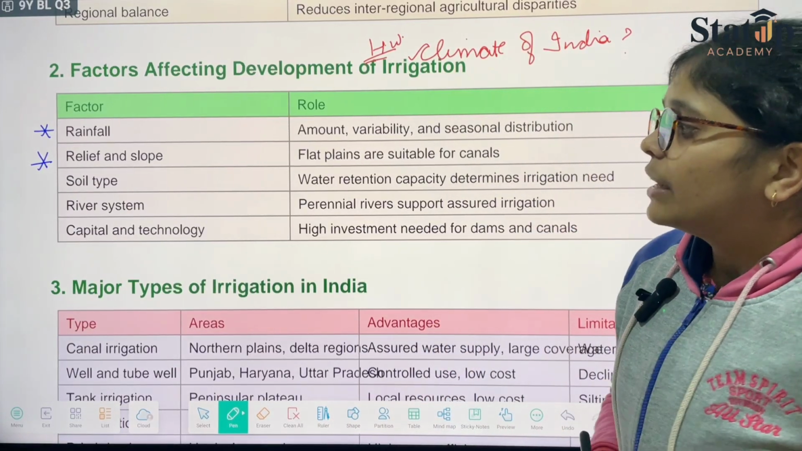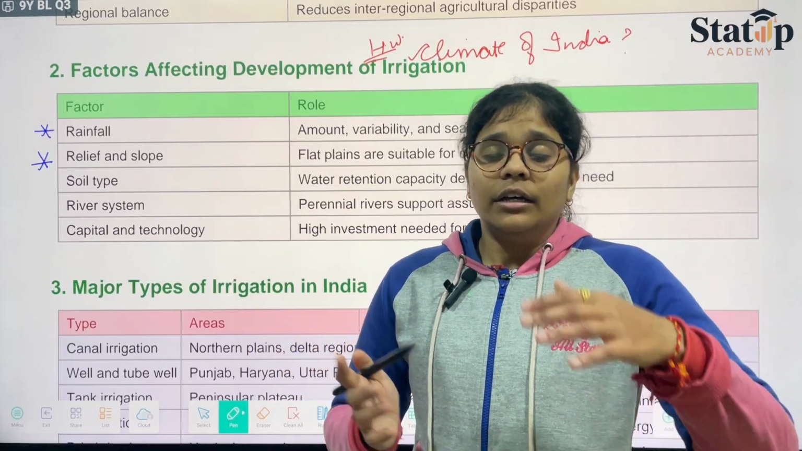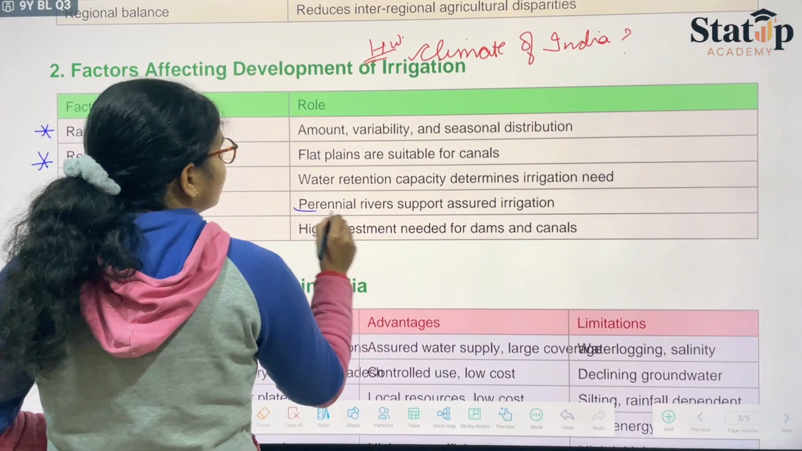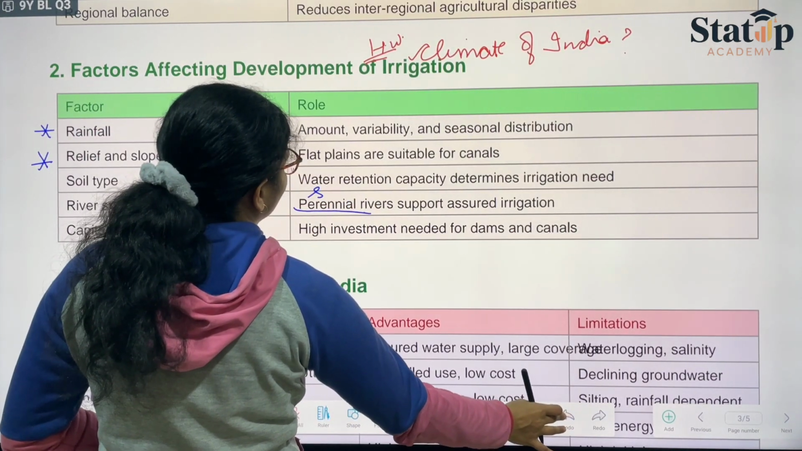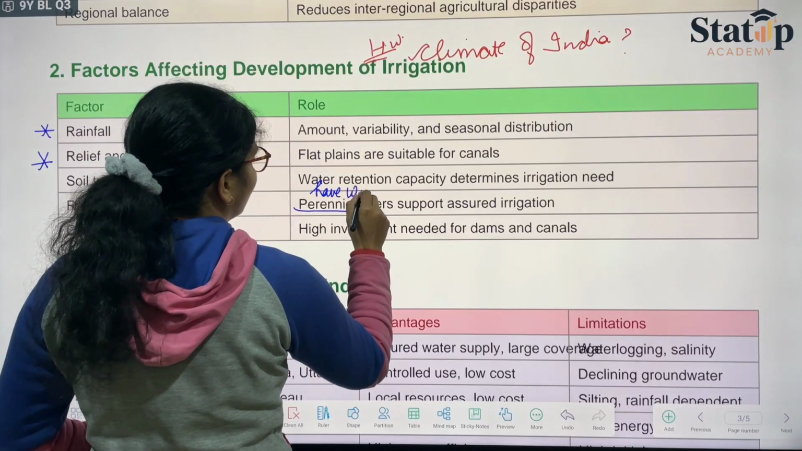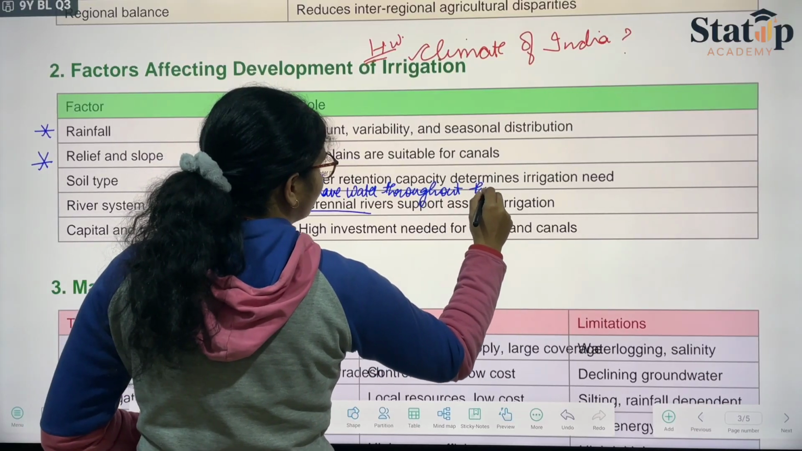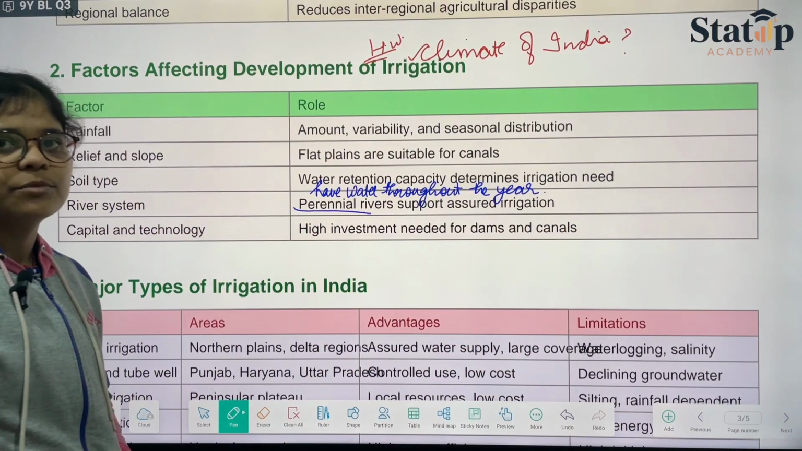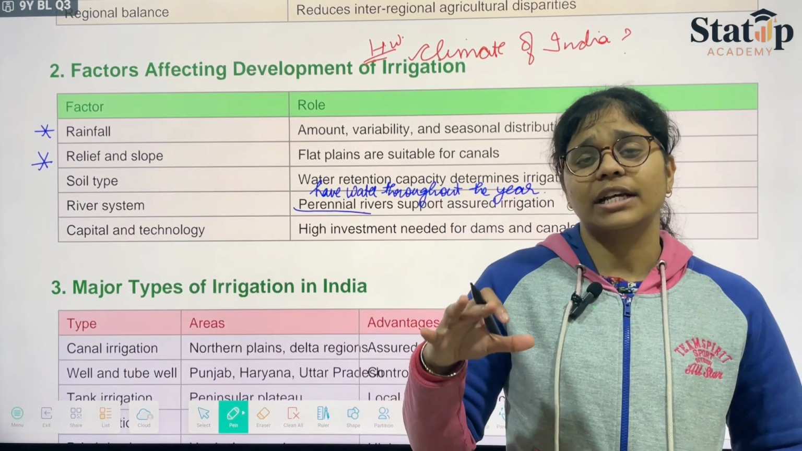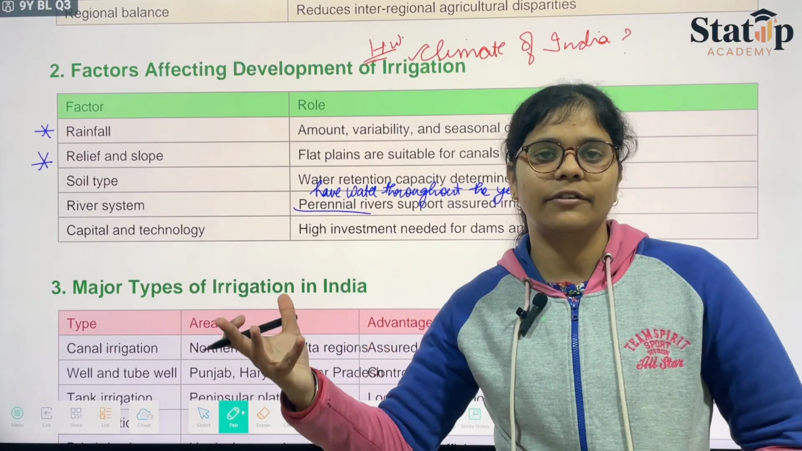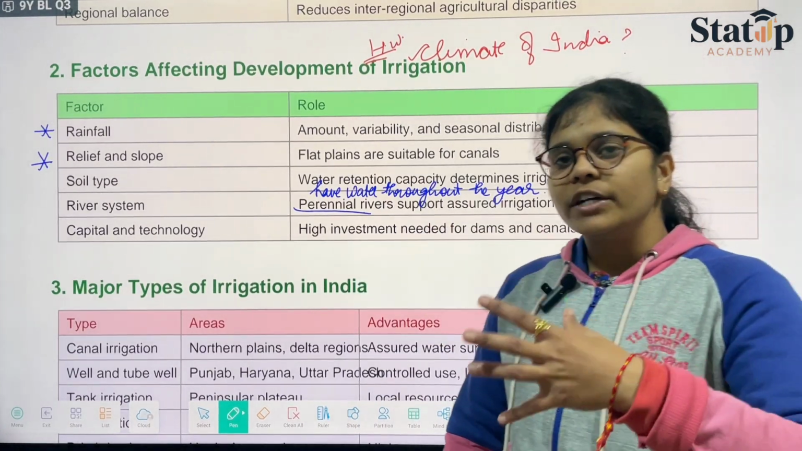When we come to the river system, which type of rivers are there, whether perennial rivers or not. Perennial rivers are those rivers that have water throughout the year. So if there are perennial rivers, fewer canals or fewer sources will be required, because water will be flowing throughout the year. Then we have capital and technology.